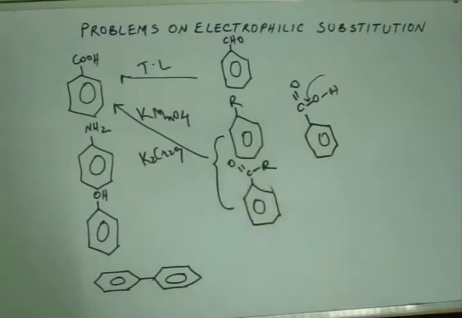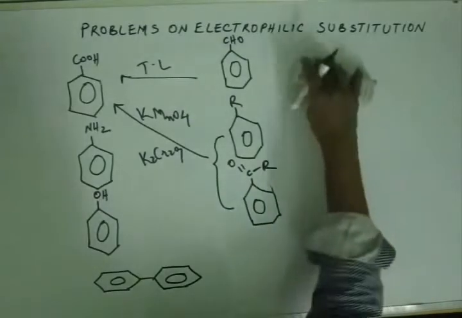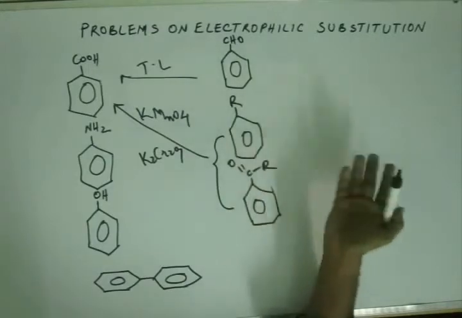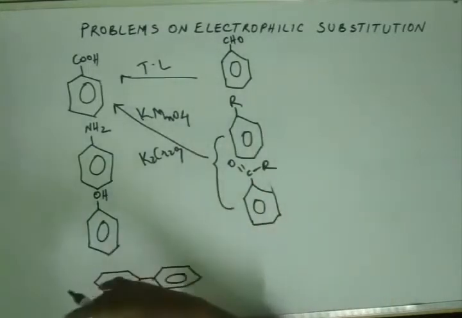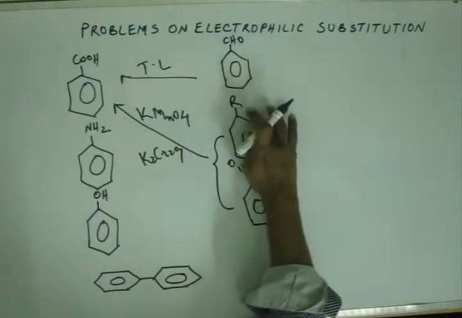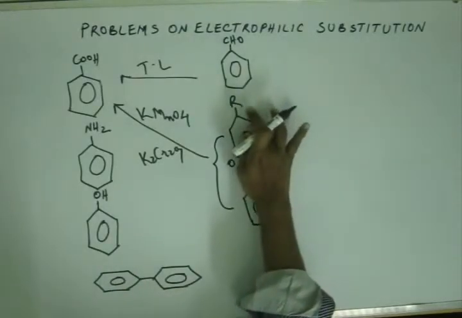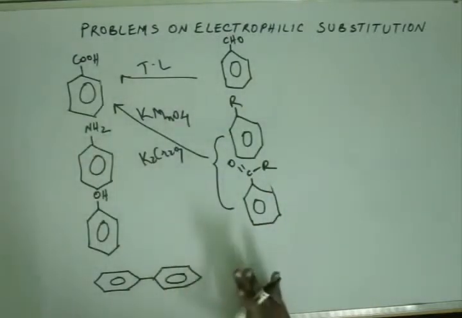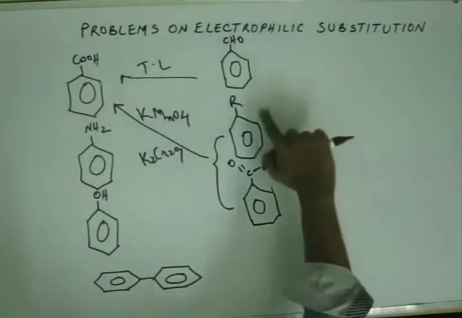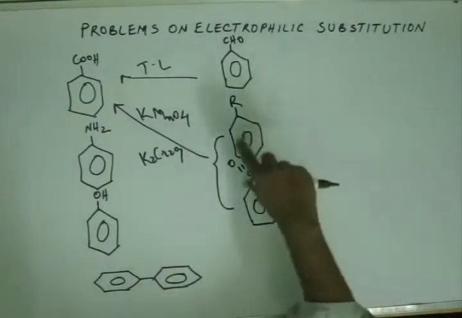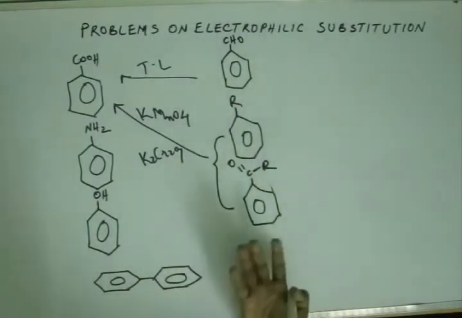That's not an issue, that's not a problem, you understand this very well. Now what I want to say here is, any alkyl group, whether this alkyl is ethyl or propyl or butyl, pentyl, isopentyl, neopentyl, isobutyl, whatever, this alkyl group will always get oxidized to give benzoic acid as one of the products. The other acid will depend upon the R group, the chain of the R, whatever it is, but one of the products will always be benzoic acid.